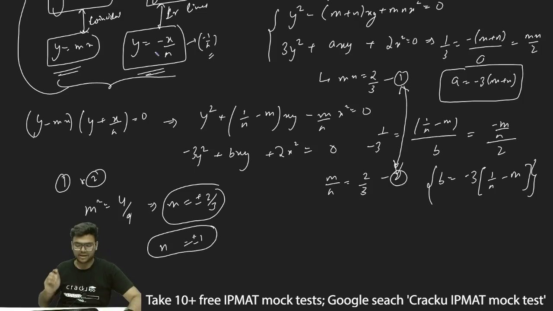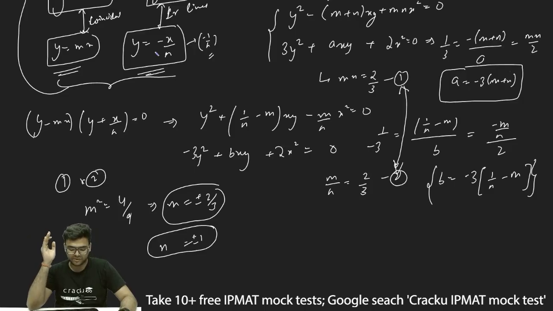So thus value of n will depend on the value of m. Either both will be positive, which is 2 by 3 and 1, or both will be negative, which is minus 2 by 3 and minus 1.